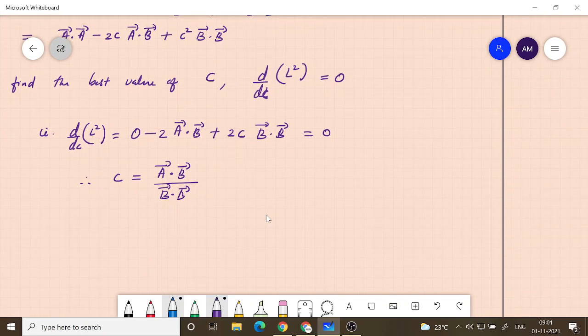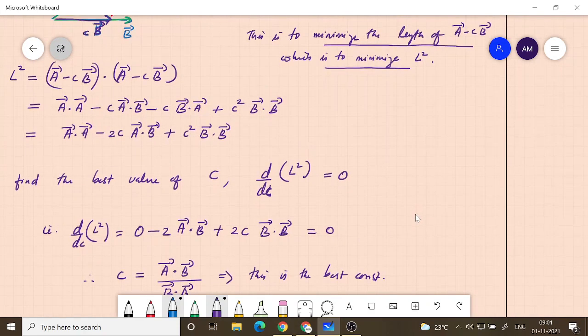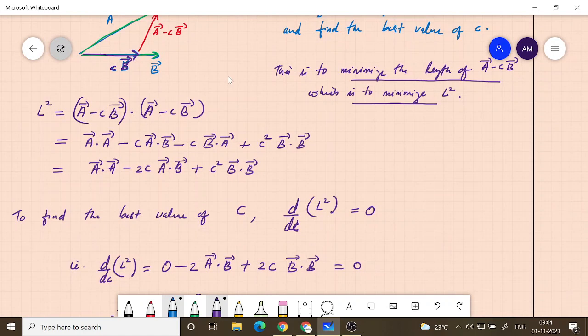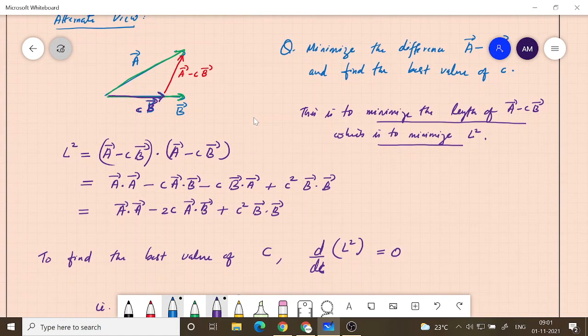Okay, so this is equal to A dot B. So this is basically the constant value. Or you can say that this is the best constant. And why can we say that this is the best constant? Because that will minimize the length square. Now let's look at this problem again from the geometrical point of view.